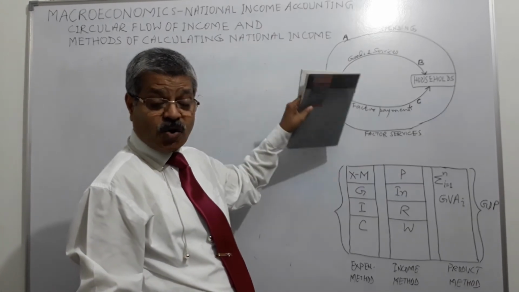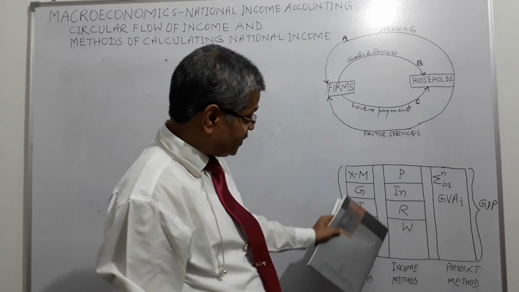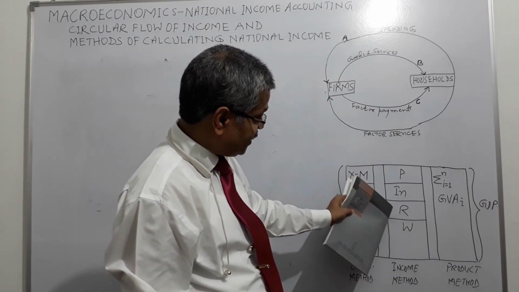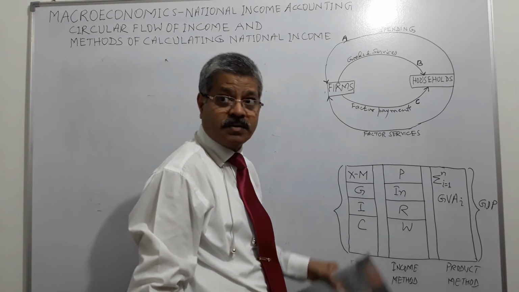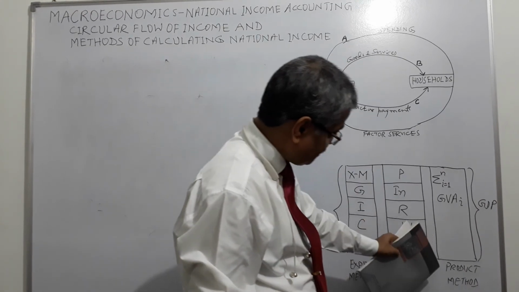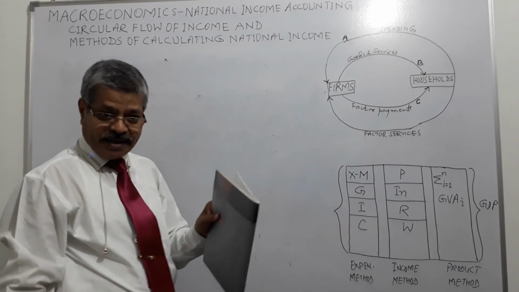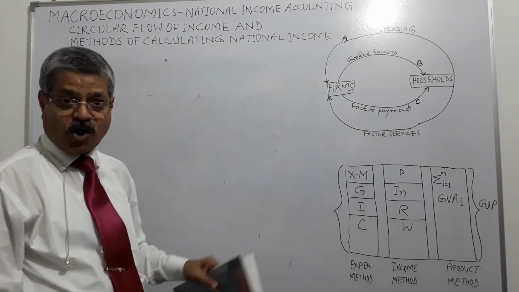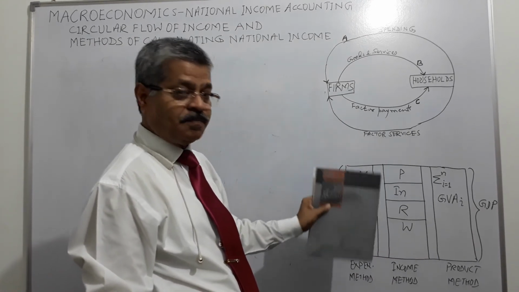All this we are talking at economy level. Income method we have all discussed. Wages to labor, rent to land, interest to capital, profit to entrepreneur, right? And product method we have already discussed. Gross value added of all the firms in the economy is called GDP.